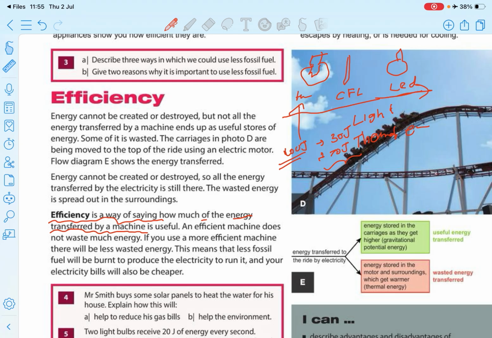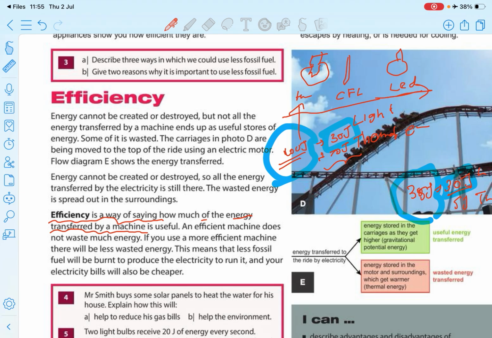Now in the LED, it's enough to use 35 joules. It converts 30 joules to light energy and 5 joules to thermal energy. Now you can see 35 tallies with 30 plus 5. Here we get 30 joules of output light energy. But in the first bulb we needed 100 joules, and now we need just 35 joules. So that is the meaning of efficiency.